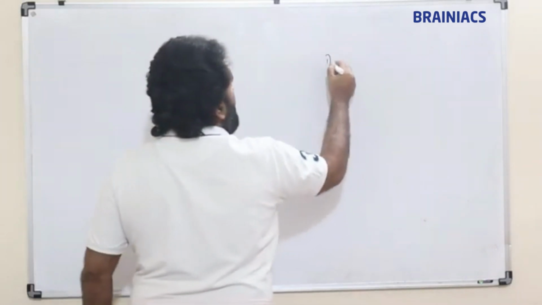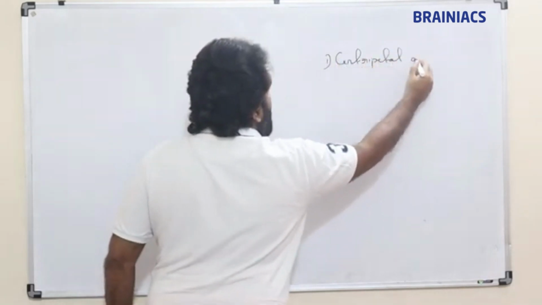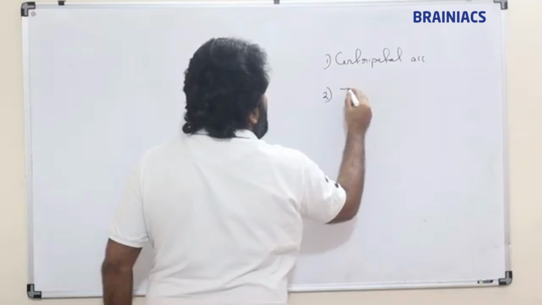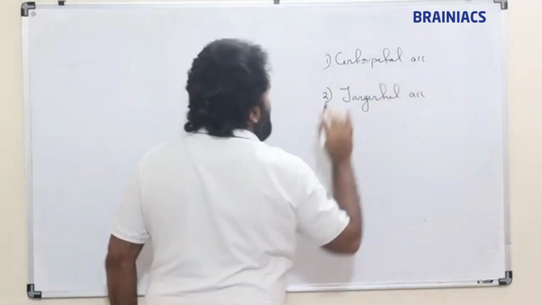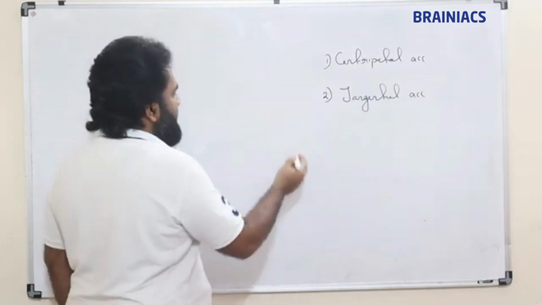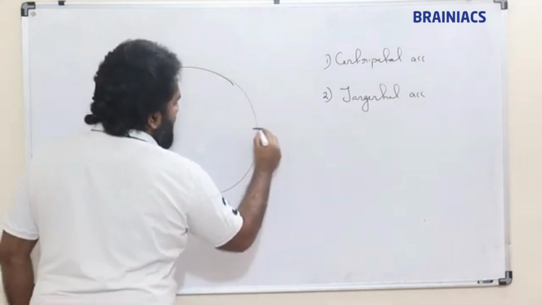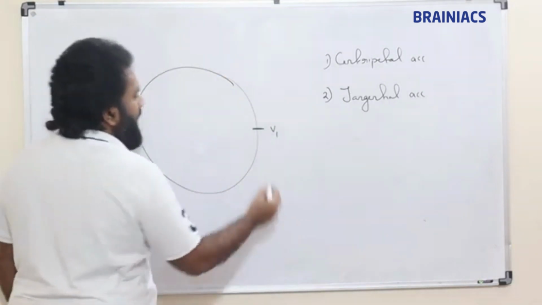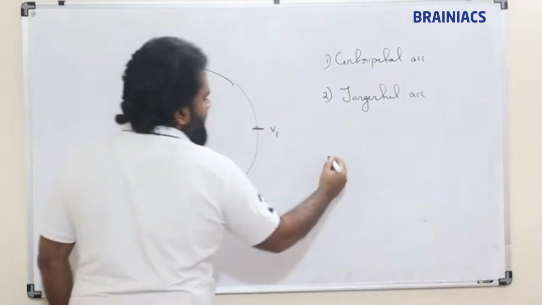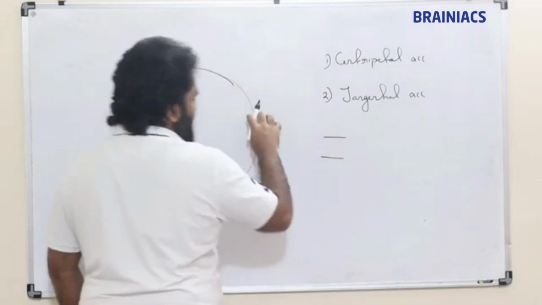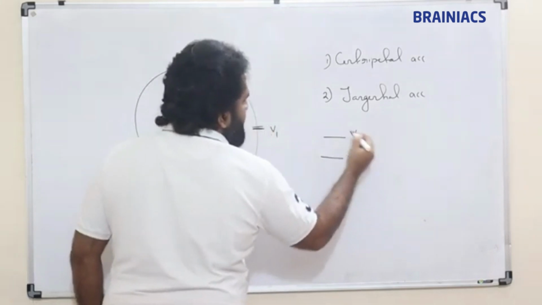Number one, centripetal acceleration. Number two, tangential acceleration. Now one more detail I need to discuss on tangential acceleration is, suppose I consider here a velocity v1, and immediately next point, if I zoom this, this is v2.